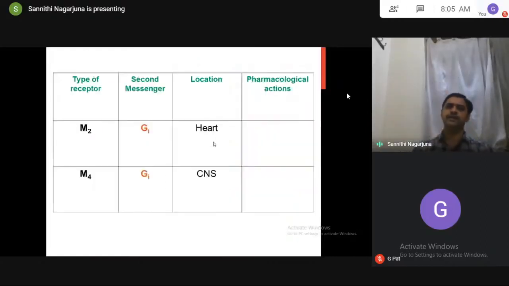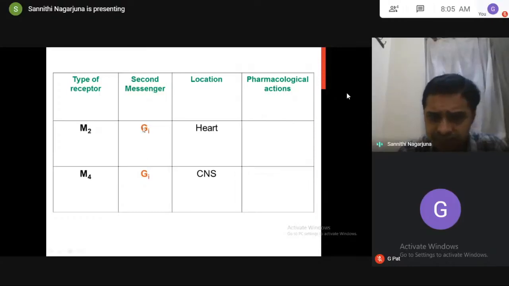So coming to the same thing, muscarinic receptors with even number: M2 and M4. Both receptors are GI type. So the location: M2 receptors are located in the heart. M4 receptors are located in the CNS.